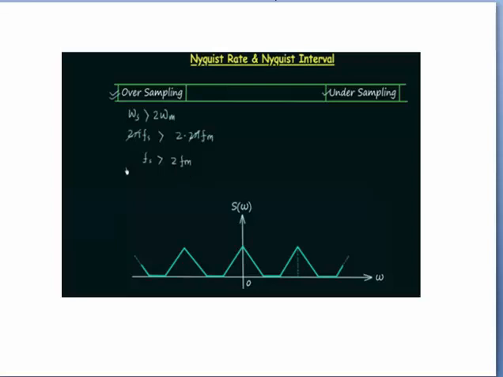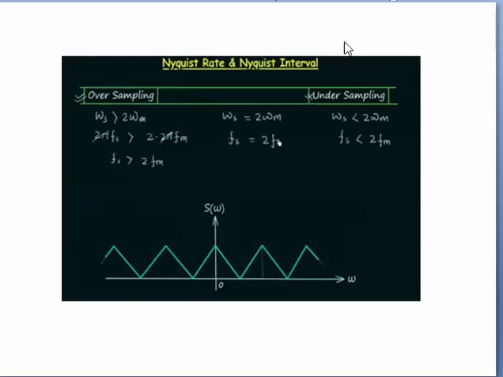Now the second case is omega s equal to 2 omega m, in which the shifted spectra of the message signal are just touching. This case is also allowed because there is no overlapping, and we can recover the message signal from the sampled signal. Here we can say that fs is equal to 2 fm.